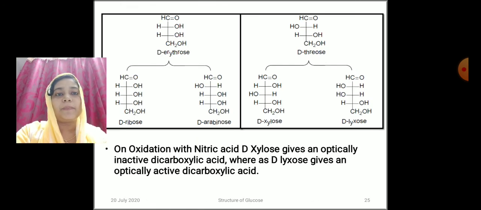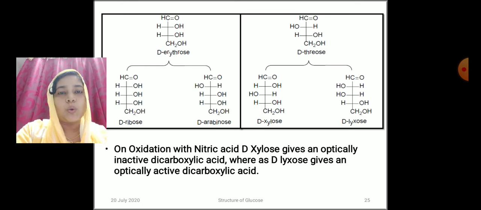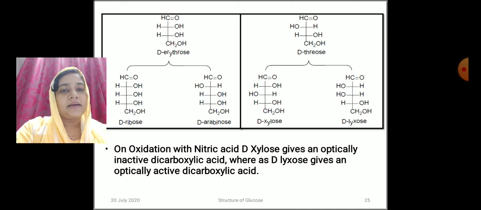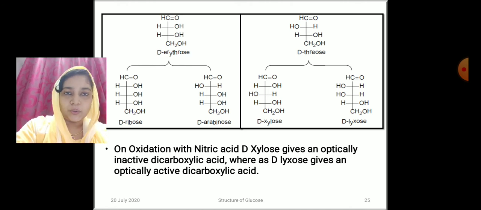Then from D-erythrose, two isomers are formed, D-ribose and D-arabinose. Look at the structures. CHO, CHOH, and in D-arabinose it is CHO, COHH. The rest of the part is the same. As in the example cited in aldotetroses, we can also find out the configuration of aldopentoses by oxidation.